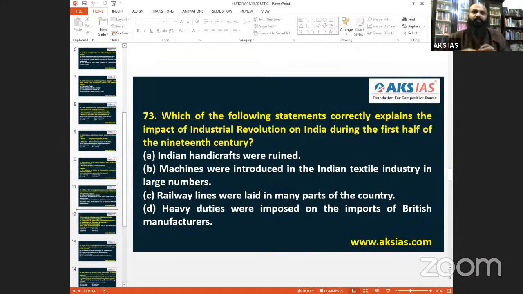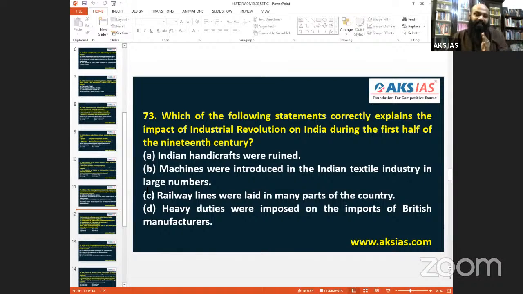Understood. Industry, because they wanted markets more. When you have finished goods, you need a market. If somebody else is a competitor in the market, first you must destroy them. This is the concept which is establishing mercantilism. The idea of mercantilism also matters here.